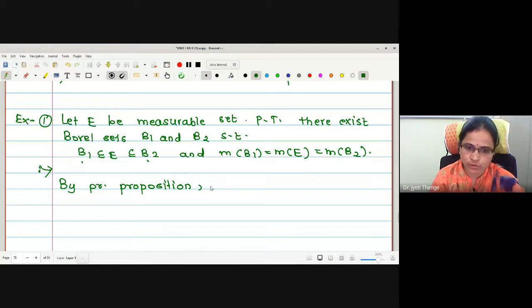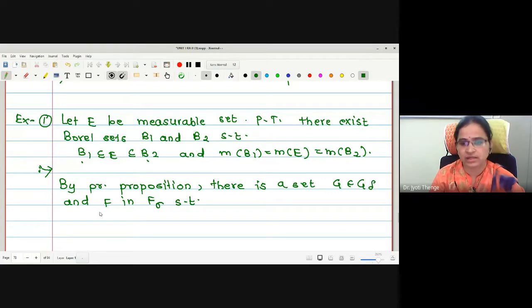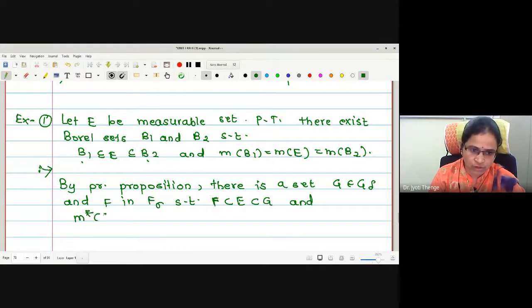Therefore, let me write directly: by the previous proposition, there is a set G in G delta and F in F sigma such that F is a subset of E, and G is a superset of E. The outer measure of G minus E is 0, and also the outer measure of E minus F is 0.